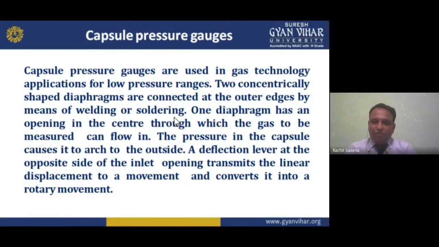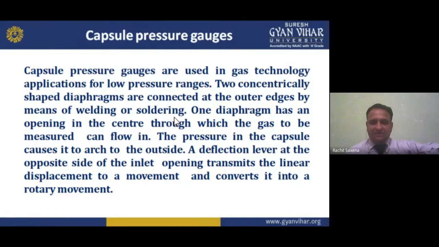They are used in gas technology applications for low pressure ranges. Two concentrically shaped diaphragms are connected at the outer edges by means of welding or soldering. We are connecting them by welding or soldering, not using a bearing system or screws. One diaphragm has an opening in the center through which the gas to be measured can flow.